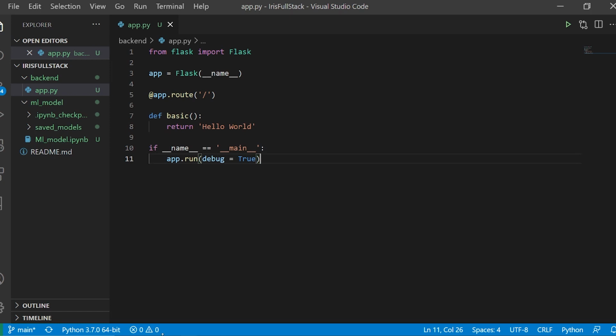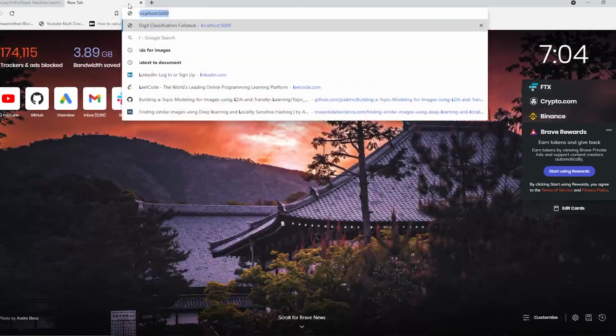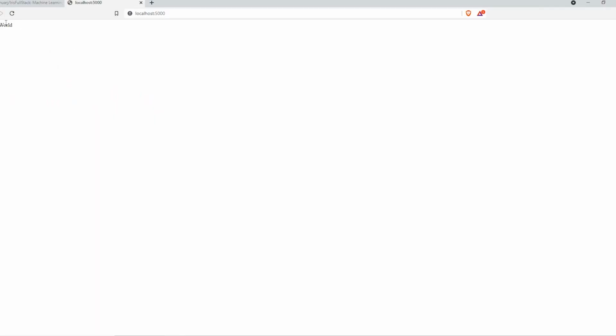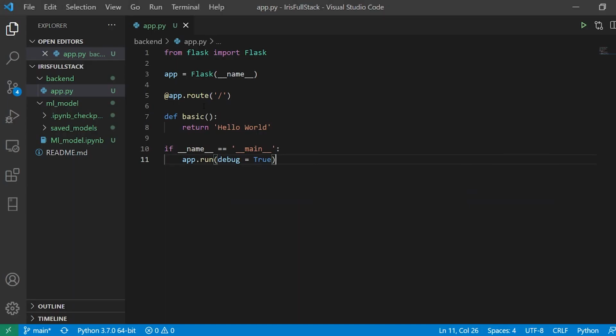So if I go over there and select localhost:5000, I'm going to get the hello world. So here I'll say localhost:5000 and it says hello world. Okay, so my API is running. Now what I want to do is JSONify it. Okay, so what is JSONify?